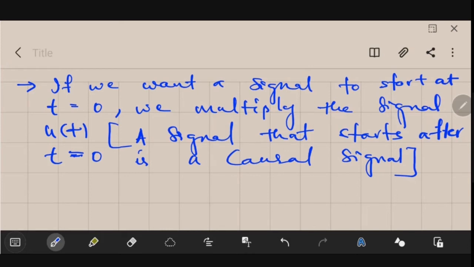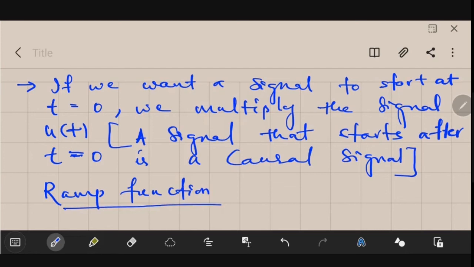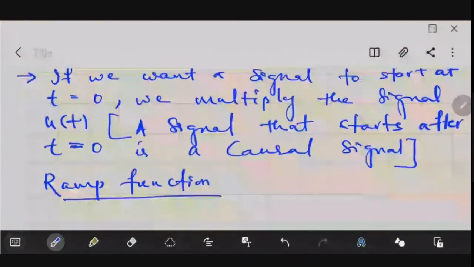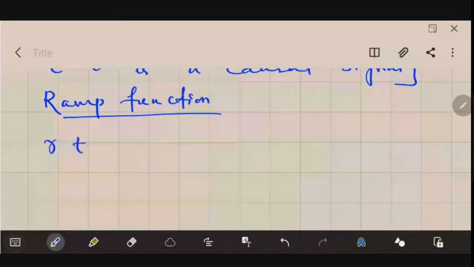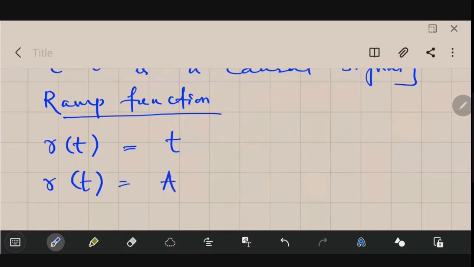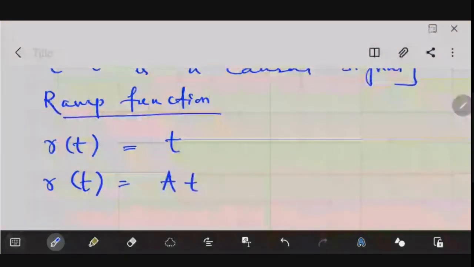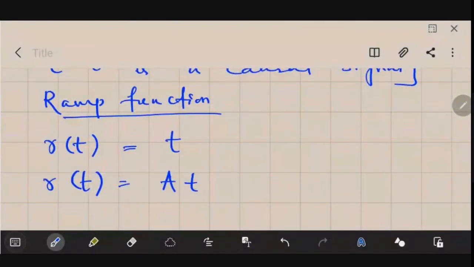The next one is your ramp function. The ramp function is also simple. It is denoted by your r of t, and r of t is equal to t. Try to understand this. R of t equal to t. Otherwise, it is also shown like this: r of t is equal to at, where a will provide the slope of this signal. And this signal is drawn like this.